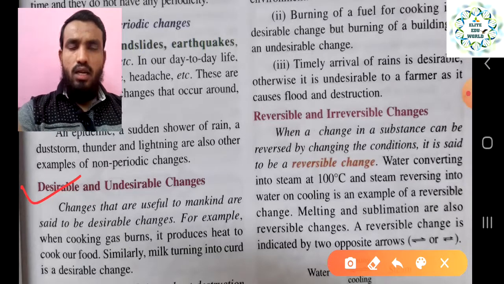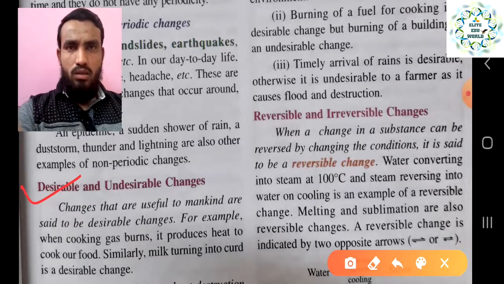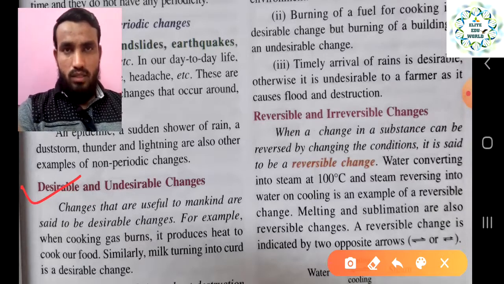The changes that are useful to us or to mankind are said to be desirable changes, meaning they bring some advantage for human beings. For example, when cooking gas burns, like our LPG, it is an advantage for us: we can cook our food on it, and it produces the heat to cook the food. That is a desirable change, we need that, that is good for us.